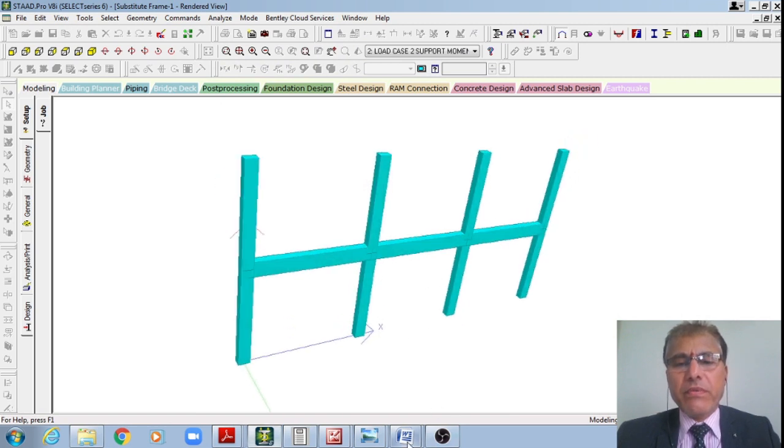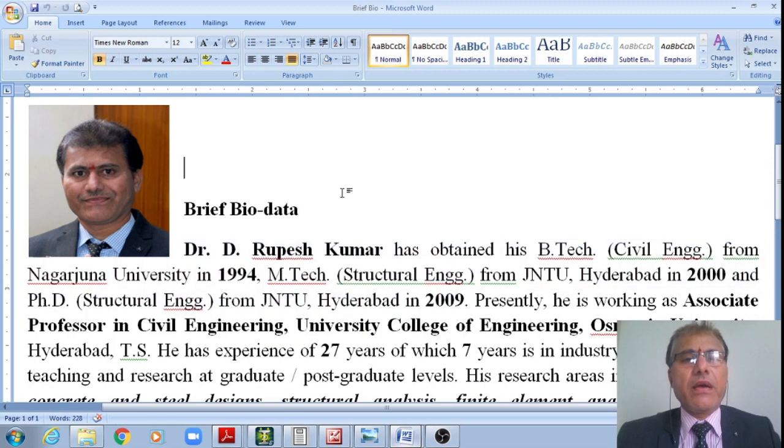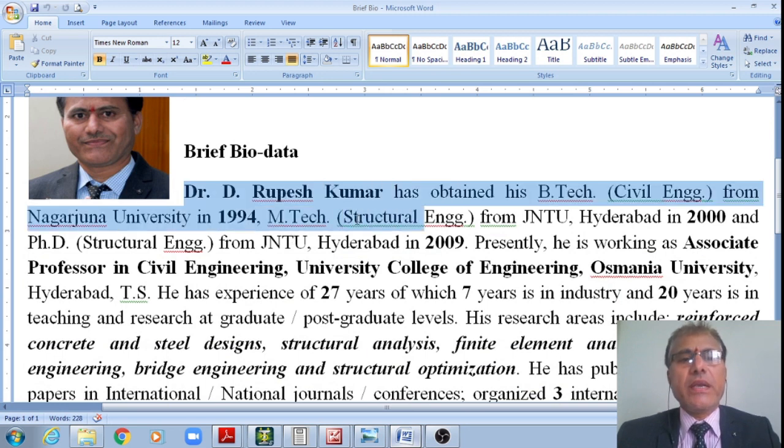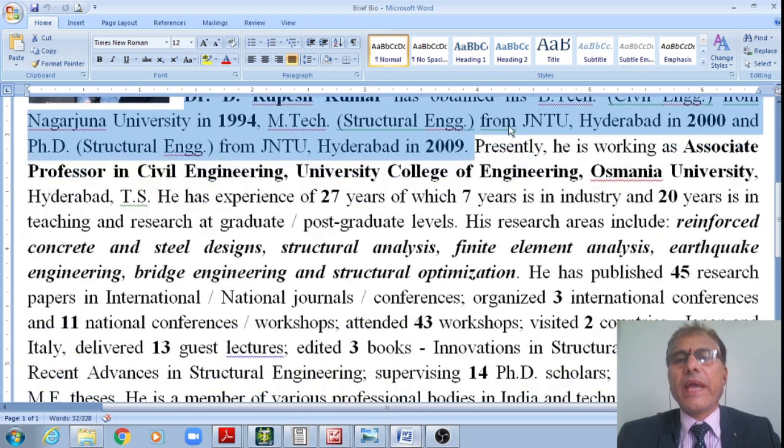Now, before we see the actual discussions, let us see the brief profile of the speaker, that of mine, right? This is the brief biodata. I, Dr. D. Rupesh Kumar, obtained my BTech Civil Engineering from Nagarjuna University in 1994, MTech Structural Engineering from JNTU Hyderabad in 2000, and PhD Structural Engineering from JNTU Hyderabad in 2009.